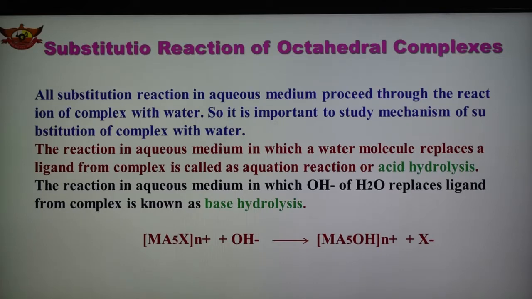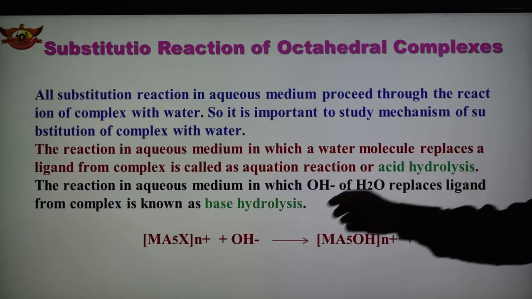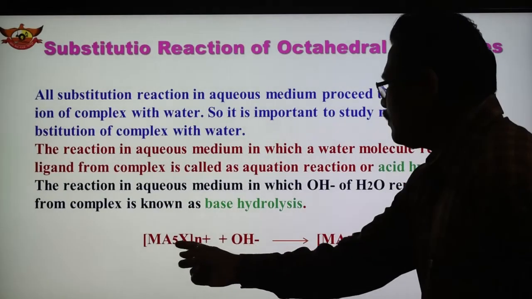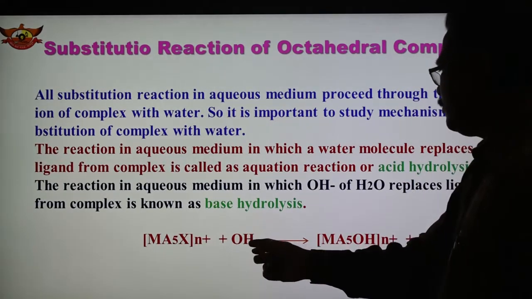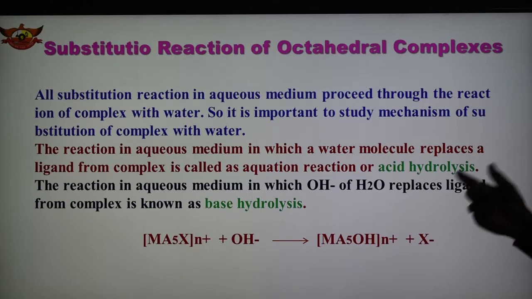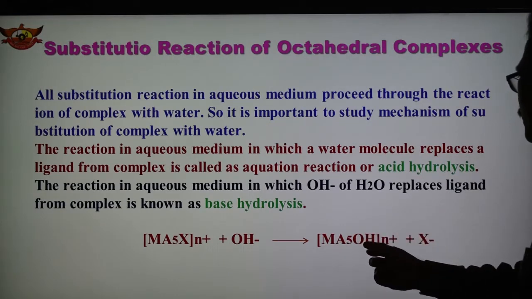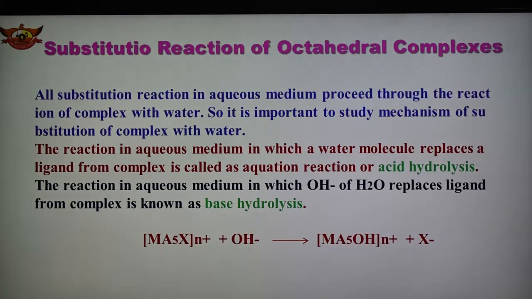Here is shown how it replaces. This is the [M(a)5X]n+ complex plus OH minus, OH of water, forming here [M(a)5OH]. So here X is replaced by OH minus. So this is the base hydrolysis. When water replaces the ligand, it is acid hydrolysis. When OH minus is there, then it is base hydrolysis. So two types of hydrolysis are there.